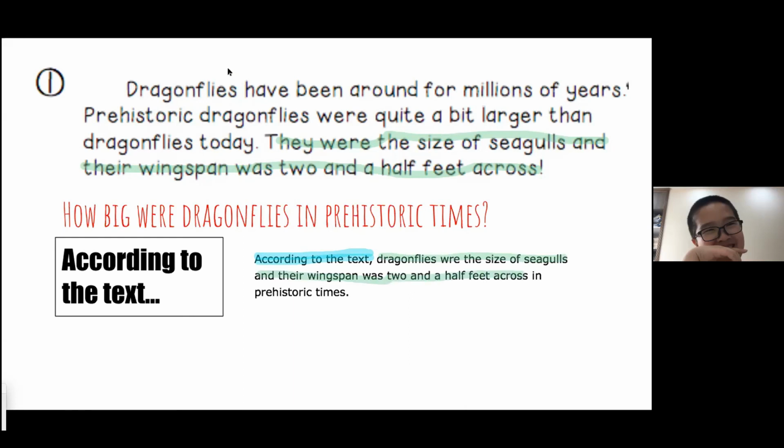And then I've also made sure to include words from the question. I know that the question's asking about prehistoric times. So I want to make sure I include that information. Does that make sense to everyone? Look at our next one.